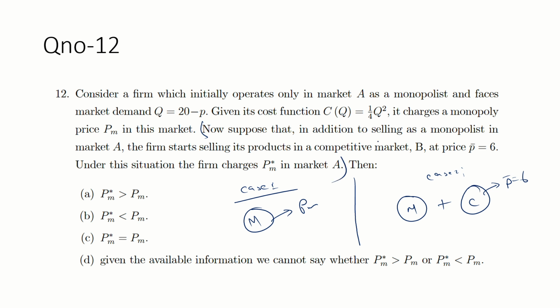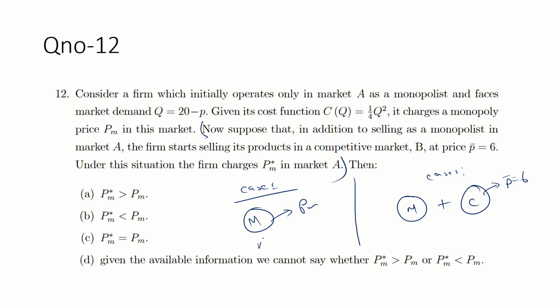Now suppose that in addition to selling as a monopolist in market A, the firm starts selling its product in a market B as well at a price of rupees 6.